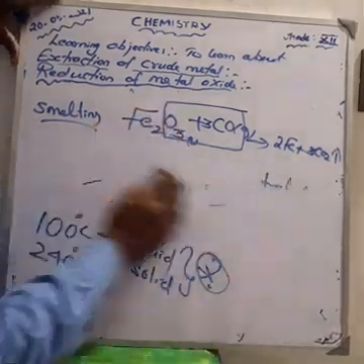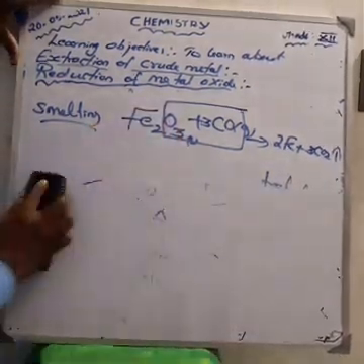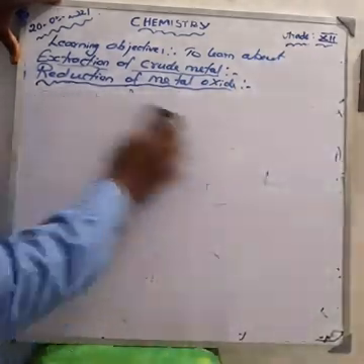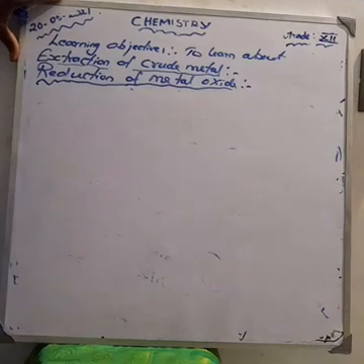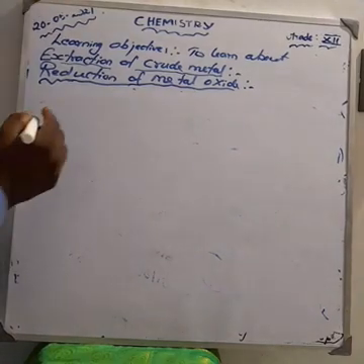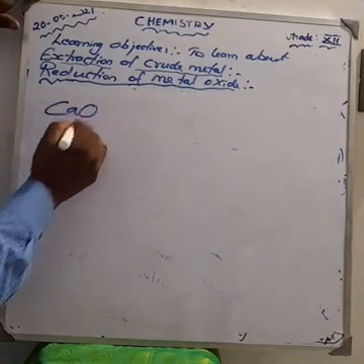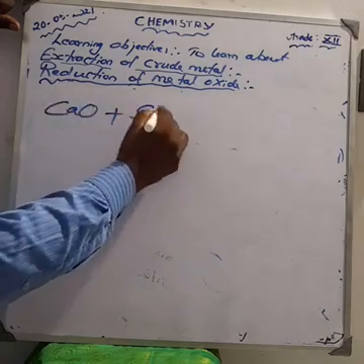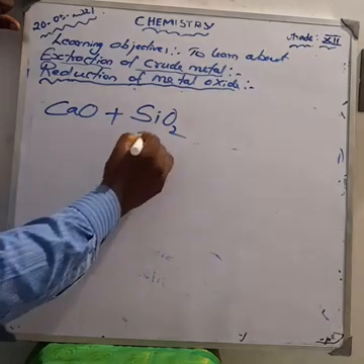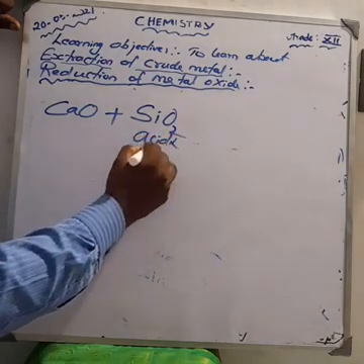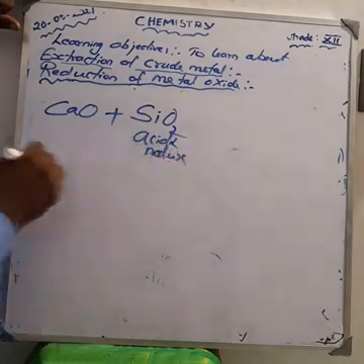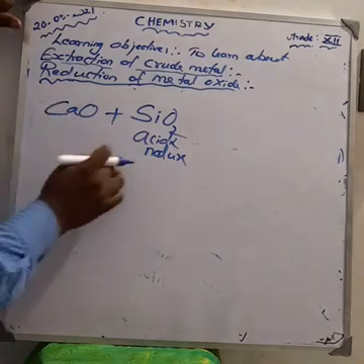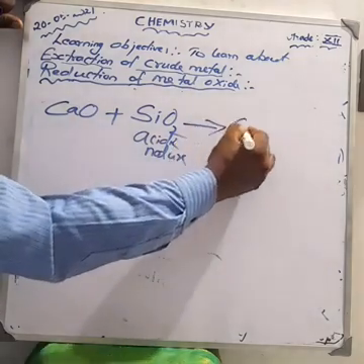Next. In this extraction, we are using a basic flux. What is a basic flux? Limestone, calcium oxide. Here, the silica, the gangue particles in the ore, is acidic in nature. Limestone combines with the gangue particles, SiO2, and we get calcium silicate. That is the slag.